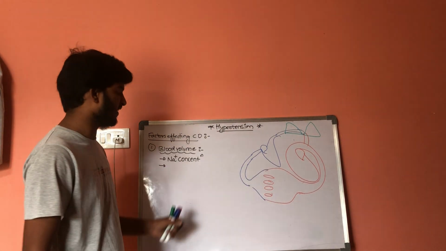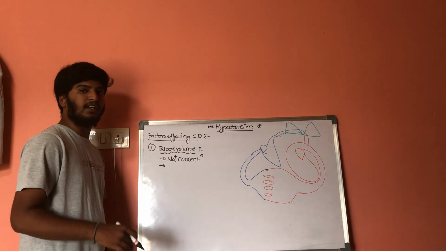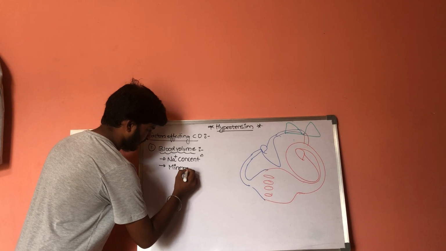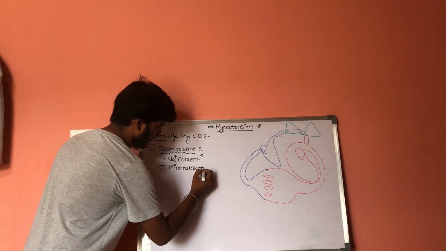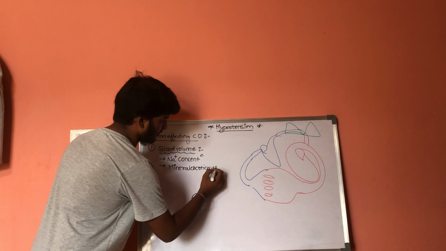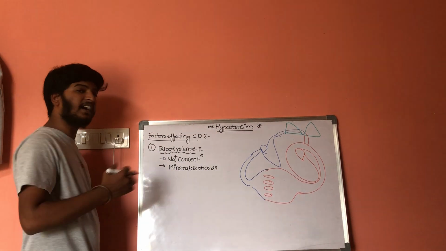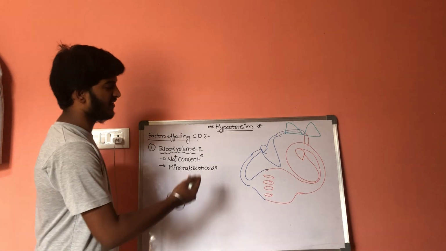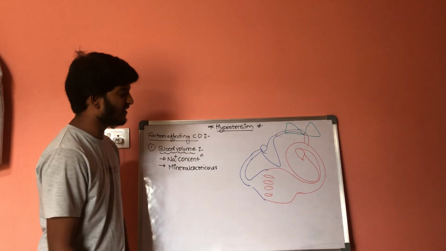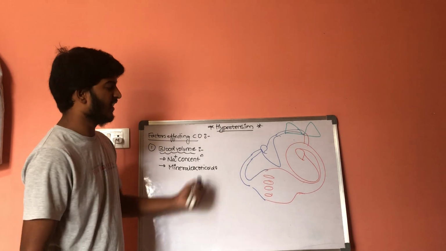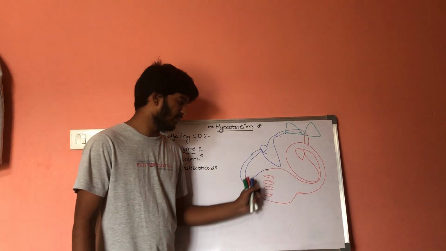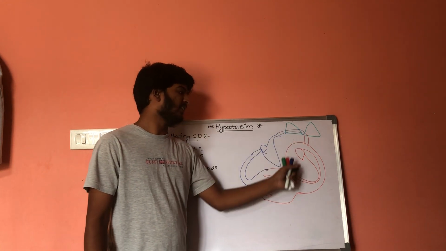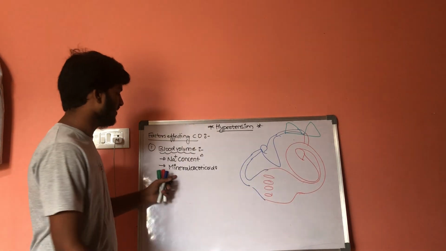Next one is mineralocorticoids, like aldosterone. Because of the increase of mineralocorticoids, sodium concentration will get increased. As a result the water concentration will get increased, the blood volume will increase, the venous return will increase, and ultimately the systemic pressure will get increased. This is the second condition.